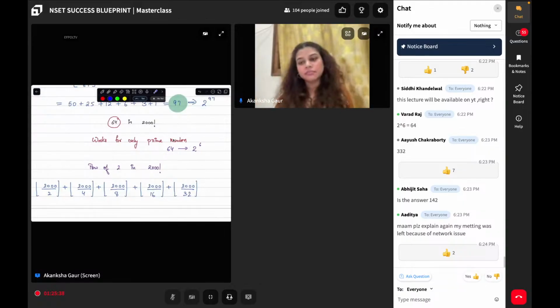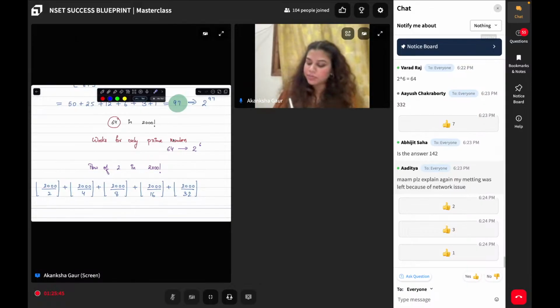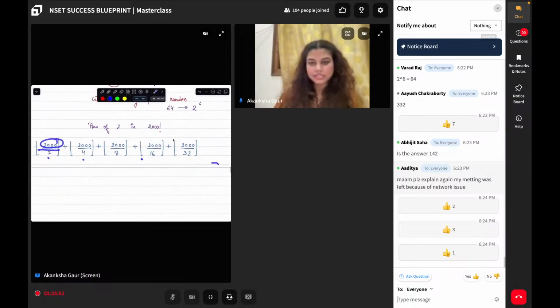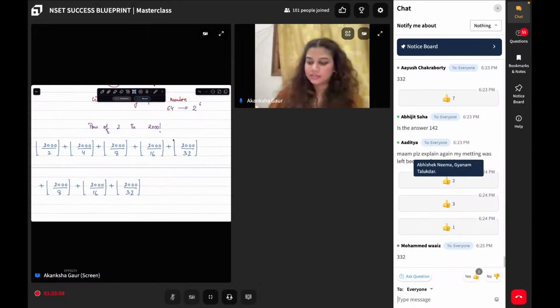Now it is very simple. Calculate the powers of 2 in 2000 factorial. So I'm simply putting it in the formula. Put n as 2000 and in p, I will put powers of 2 everywhere. Does this make sense now? Great.